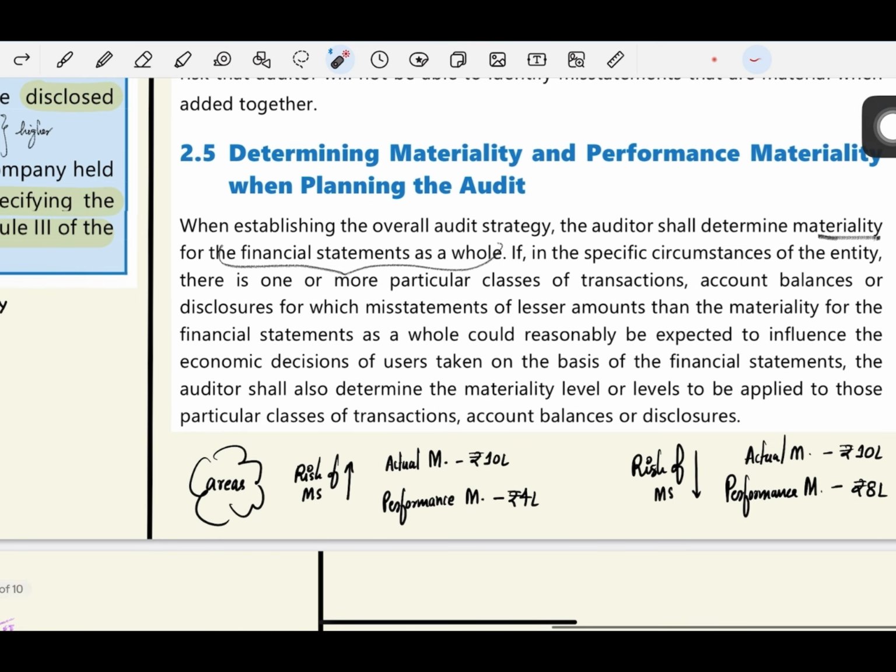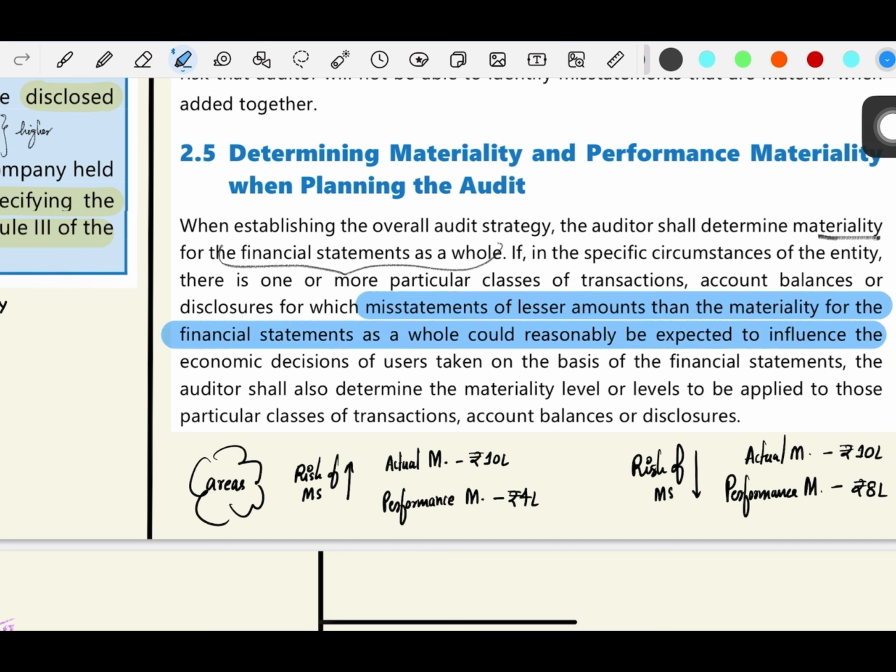Now, determining materiality and performance materiality when planning the audit. When establishing the overall audit strategy, you will determine materiality for the financial statements as a whole. When you are devising a strategy, at that stage you will establish a materiality level for the financial statements as a whole. But in specific circumstances, there are one or more particular classes of transactions, account balances, or disclosures for which misstatements of lesser amounts than the materiality for the financial statements as a whole could reasonably be expected to influence the economic decisions. Even if the misstatement is below that level, it will still be impacting the economic decisions of the users.